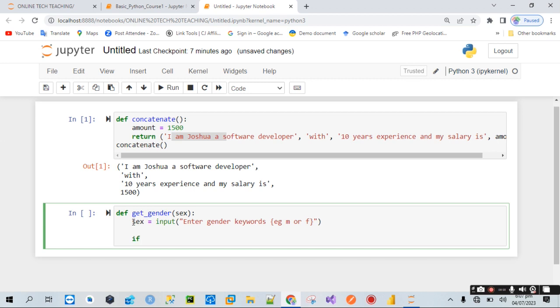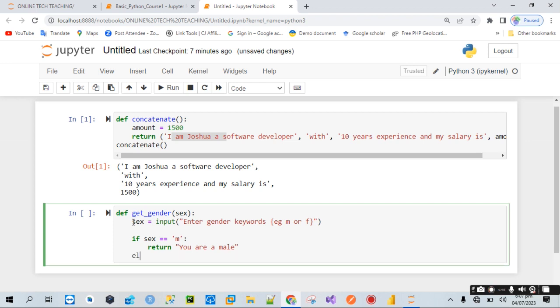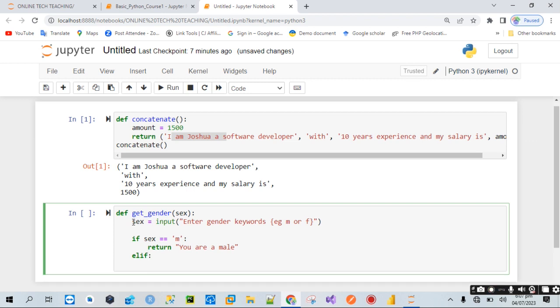Okay, if sex is equals to m, which is male, it should return a message that you are a male. Okay, it should return that you are a male. Now elif, let's use the word elif, that is like else if in Python.